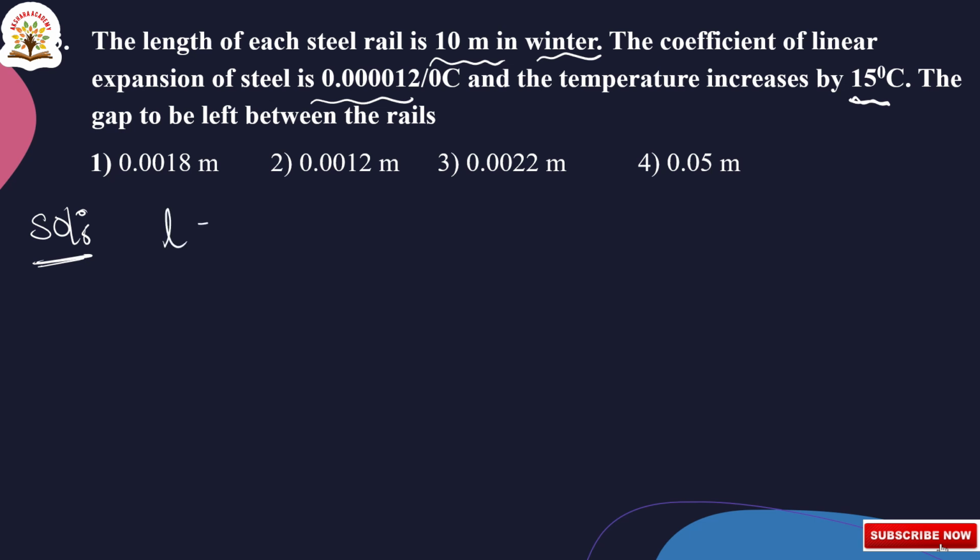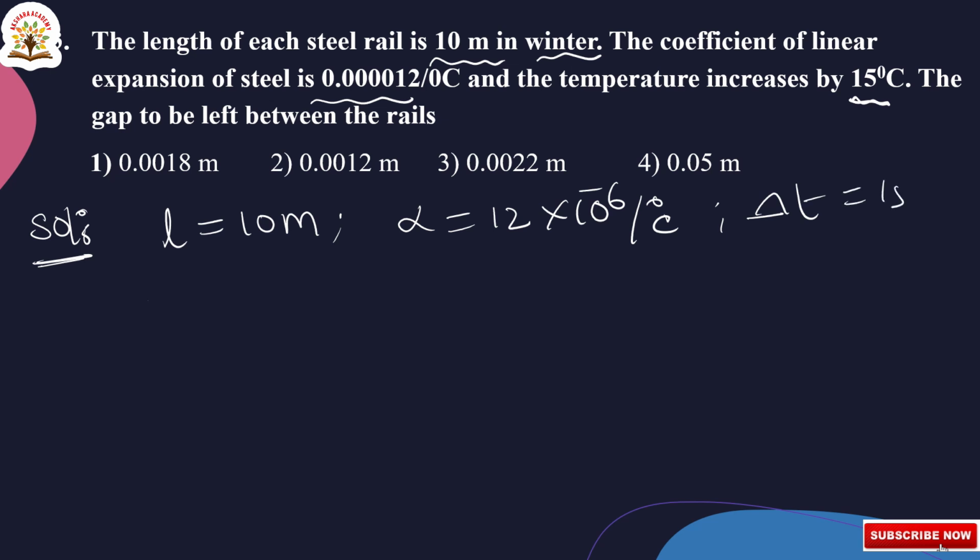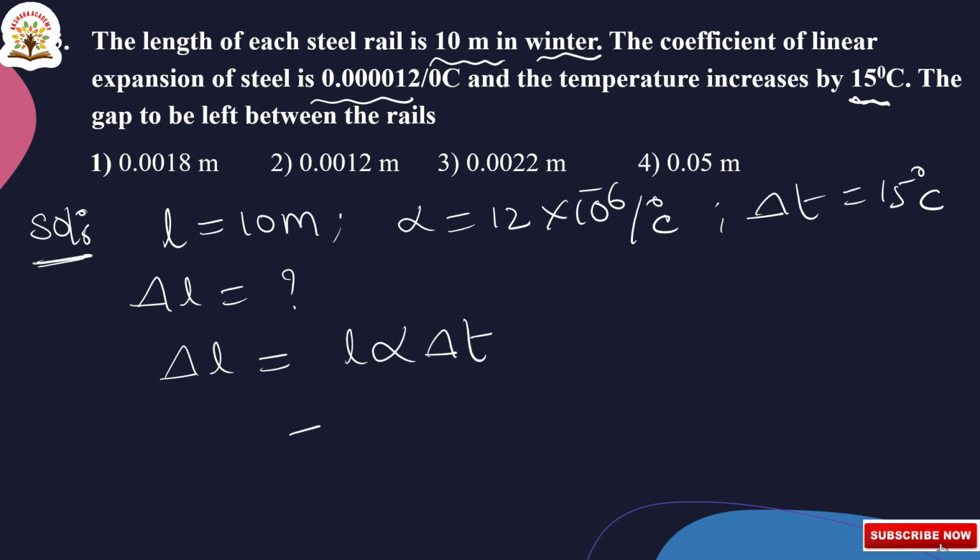Given L is equal to 10 meters, alpha is 12 into 10 to the power of minus 6 per degree centigrade, delta T is 15 degree centigrade, and delta L is equal to question mark. We have to calculate delta L. Delta L is equal to L alpha delta T. Substituting values, 10 into 12 into 10 to the power of minus 6 into delta T 15.